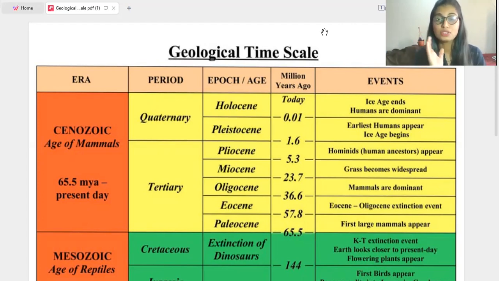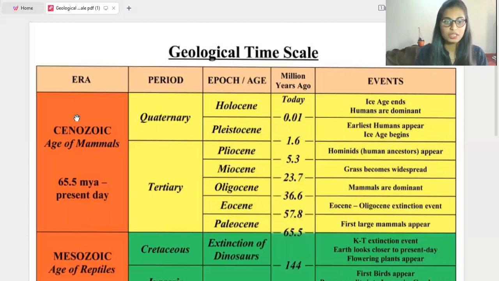In today's video, we are going to discuss a very important topic, the geological timescale. If you go through the previous year question papers, every year there is one question from this topic. Without any further delay, let's get started. The geological time scale covers eras, periods, epochs or ages, and years, how many million years ago. It also explains which events took place in which era and which period.